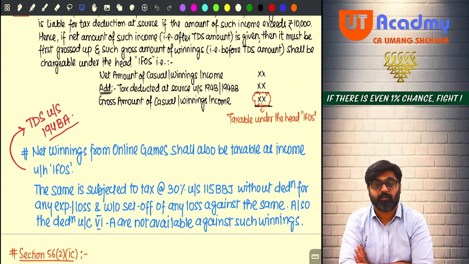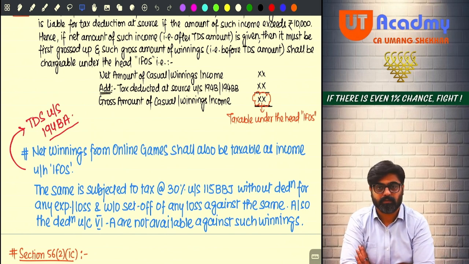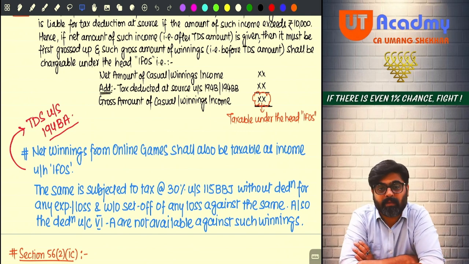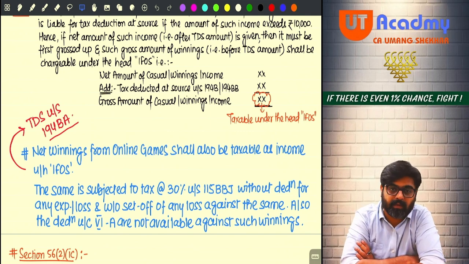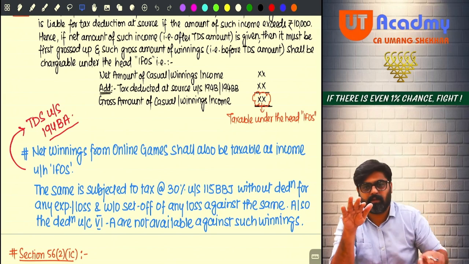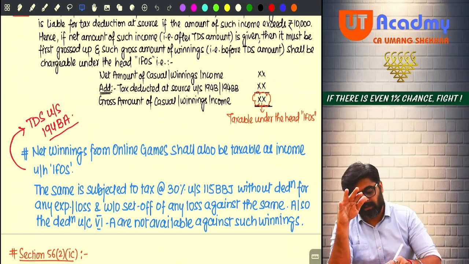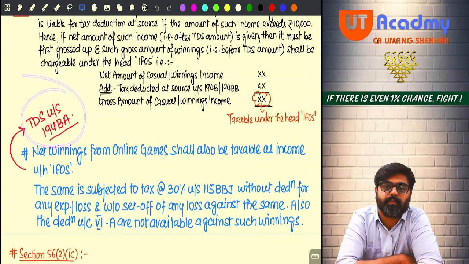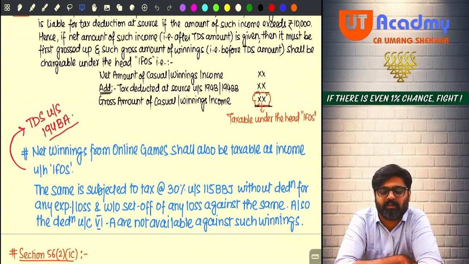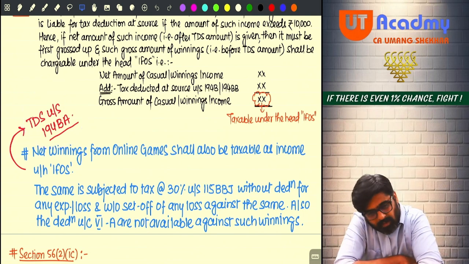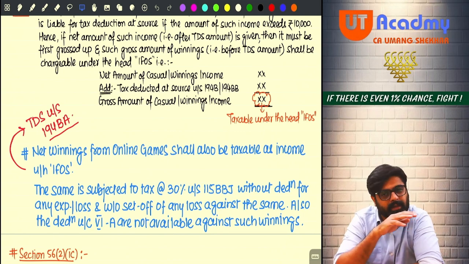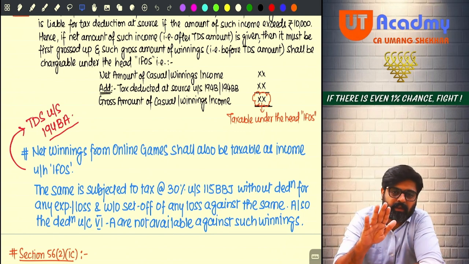Pay attention. 115BB talks about winnings. 115BBJ also talks about winnings. But that is online money gaming. And from online money gaming, whatever winnings you are having, on that also the TDS is deducted. But that is given in 194BA, newly inserted section. Last year only this provision has come. Now as per 194BA also, the TDS is deducted from your winnings of online money gaming.